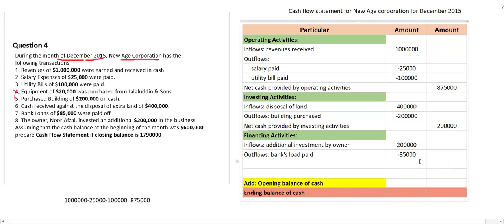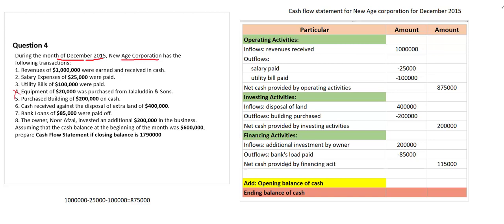Point number 3, find out this one. Inflow belongs to financing activity. Inflow is 2 lakh, outflow is this much. So you get 1,15,000 difference, right? 1,15,000 is the amount of this one. So again, it is positive, so you can call it net cash provided by financing activities, right? After this, now you have to find out the result of these three.